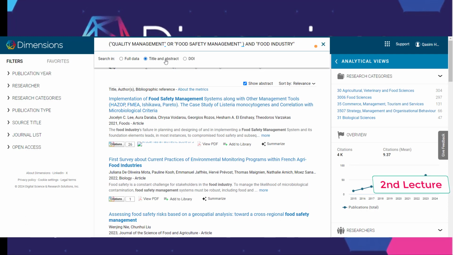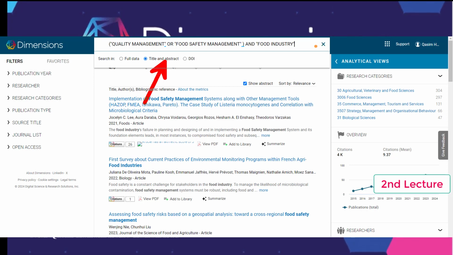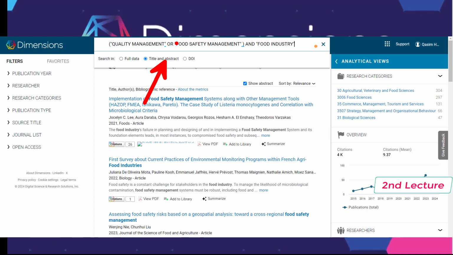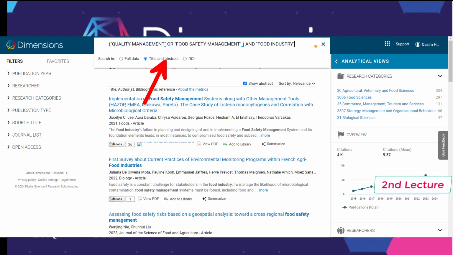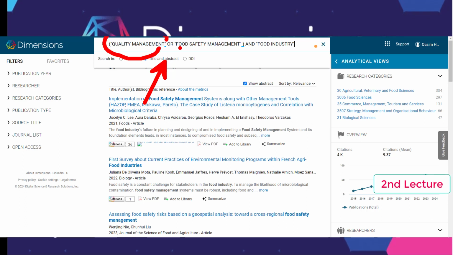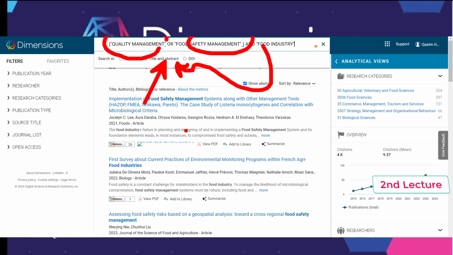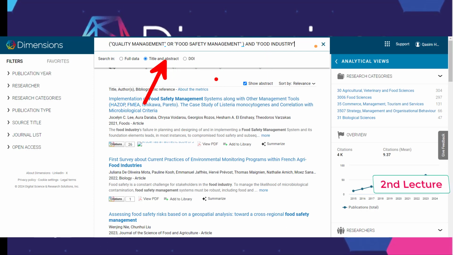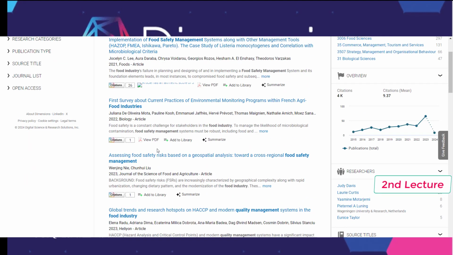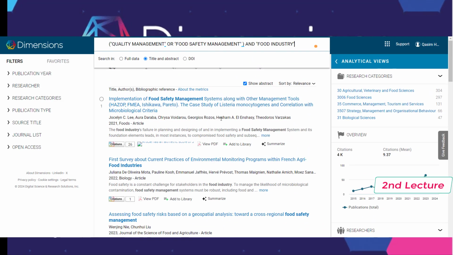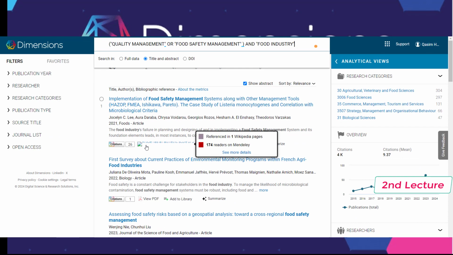It means you have a chance to search by keyword inside the title and abstract. So it finds articles that have this keyword inside the title or abstract.